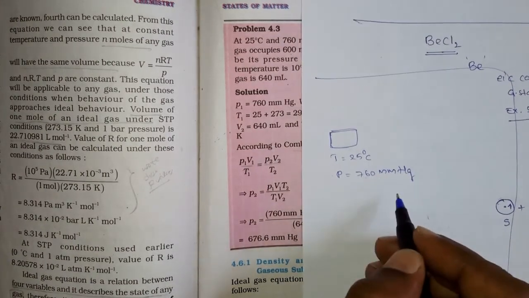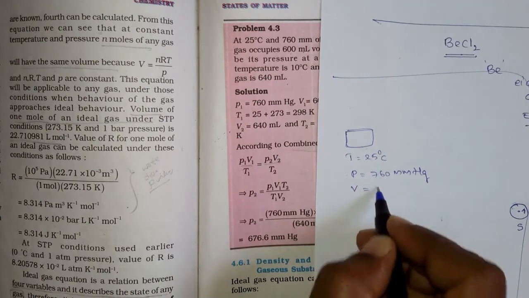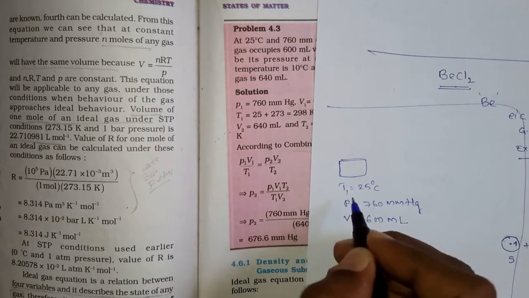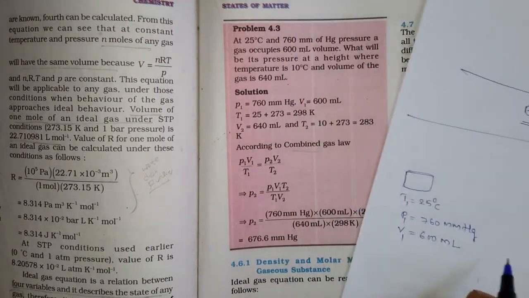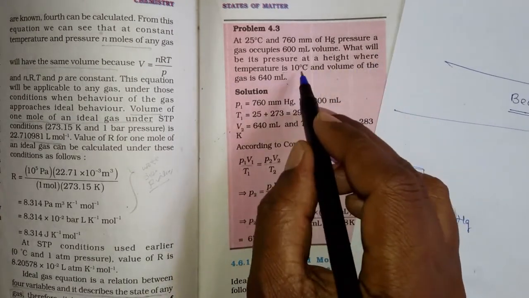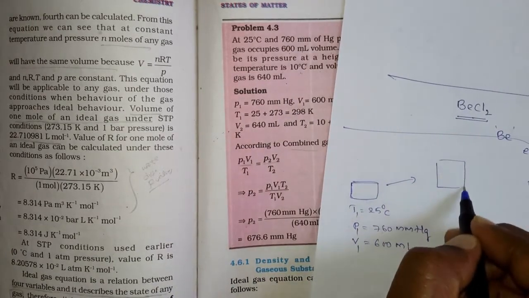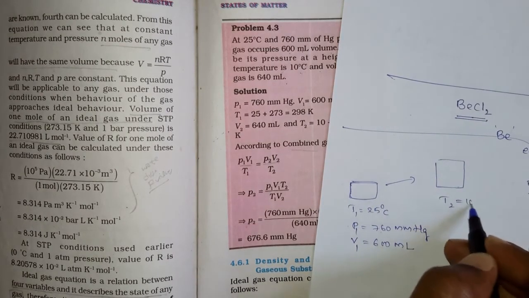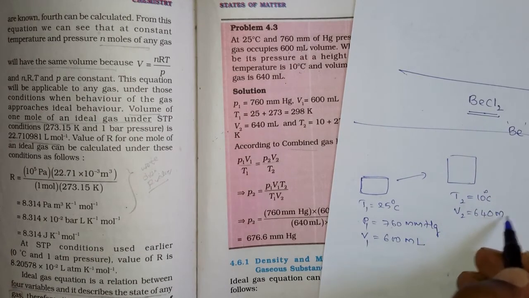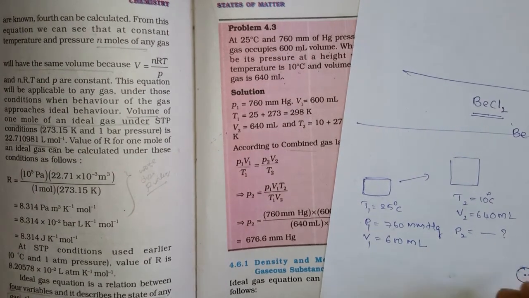Hg is nothing but mercury. What is the volume it is occupying? It is occupying 600 ml. So assume it is T1, P1 and V1. Then the same gas, what will be its pressure at a height where the temperature is 10 degrees centigrade? So in the other conditions, the temperature T2 is 10 degrees centigrade and the volume V2 is 640 ml, and he is asking what the pressure P2 is, for the same amount of gas.